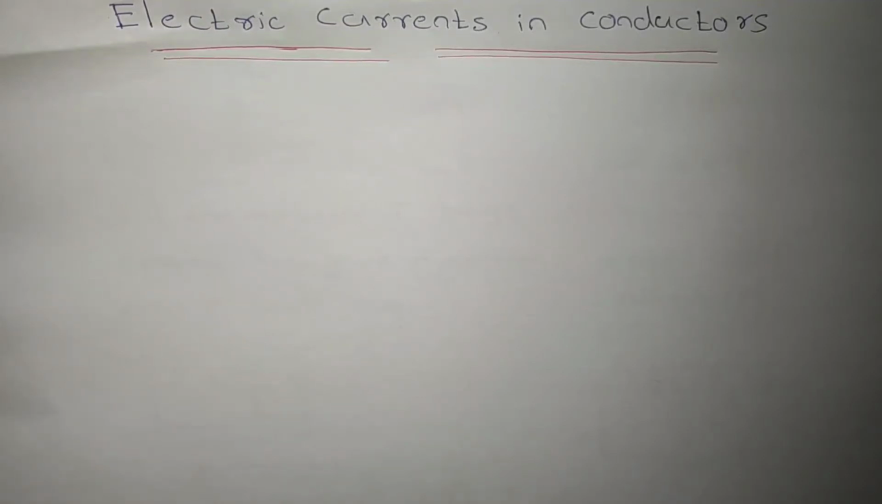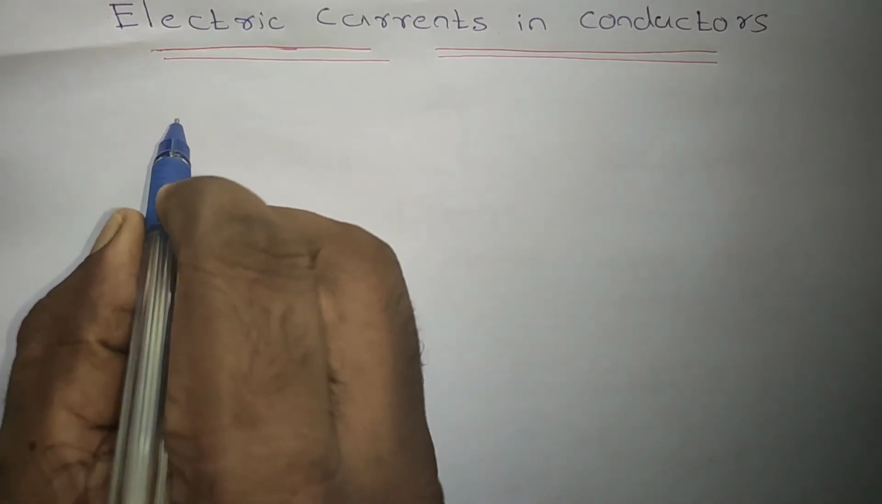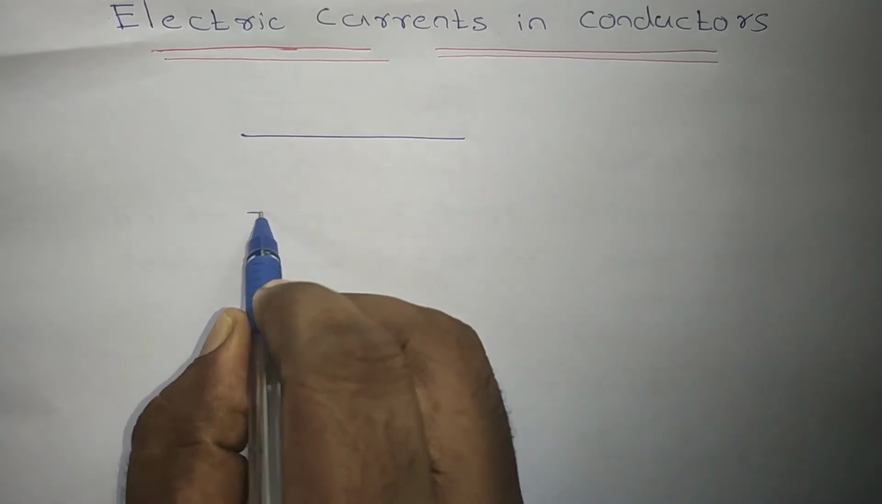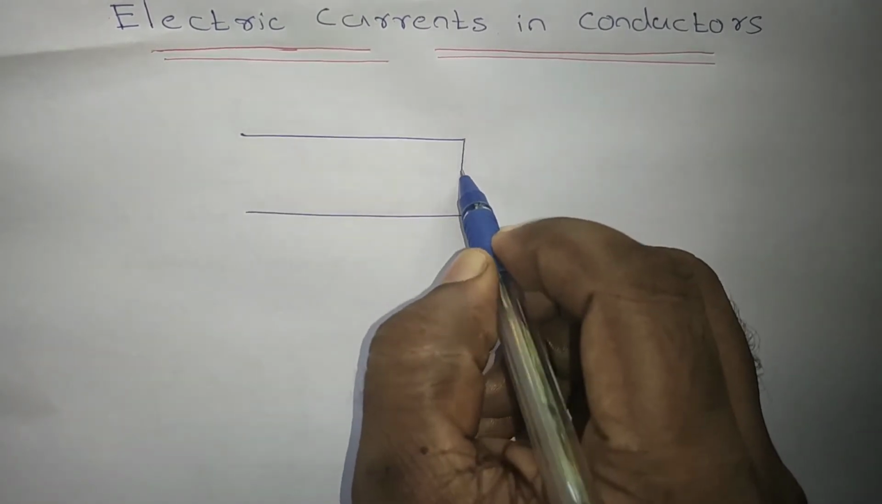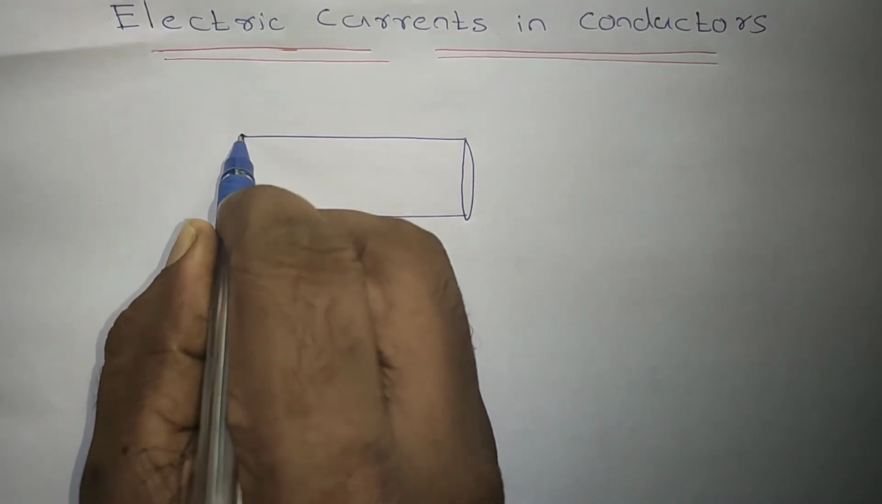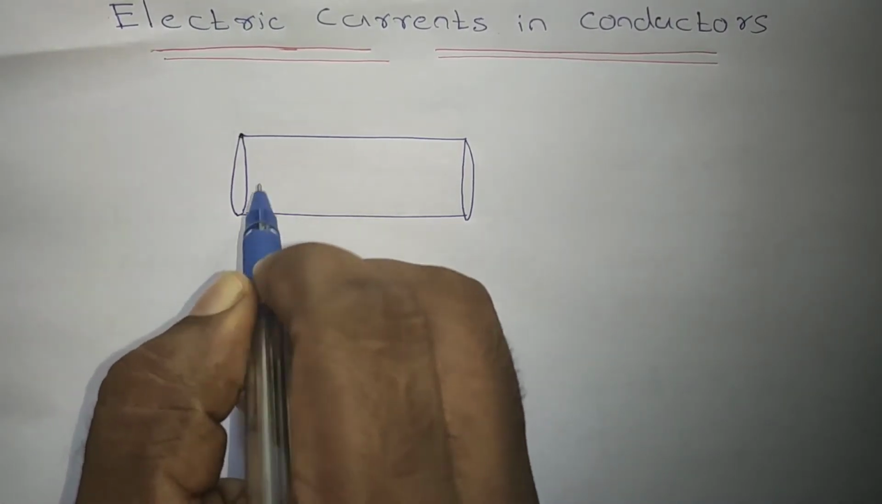In this video, I am going to discuss electric current in a conductor. First, we are going to consider what the electric current is in the absence of an external electric field. So we are going to consider a conductor. This is the conductor. Externally, there is no electric field.